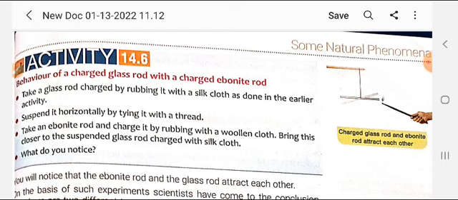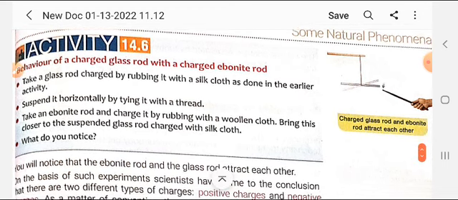Now bring this closer to the suspended glass rod charged with silk. What do you notice? The nature of the rods is different, as well as the charging effect, because they are rubbed with different things. One glass is rubbed with silk and the ebonite is rubbed with wool. So both are rubbed with different materials, so they will acquire different charges.